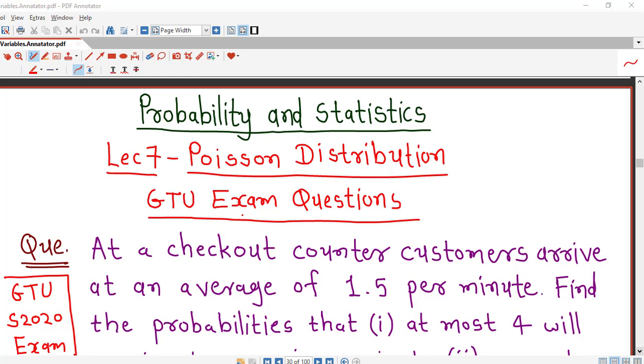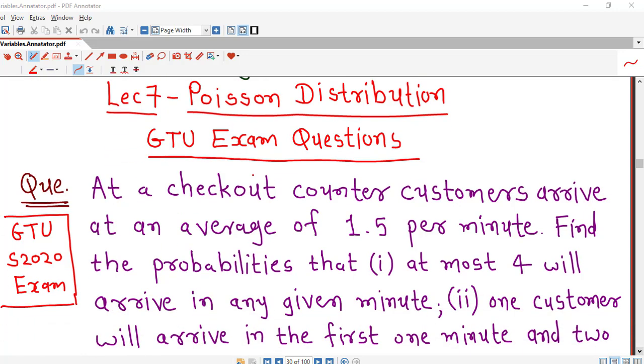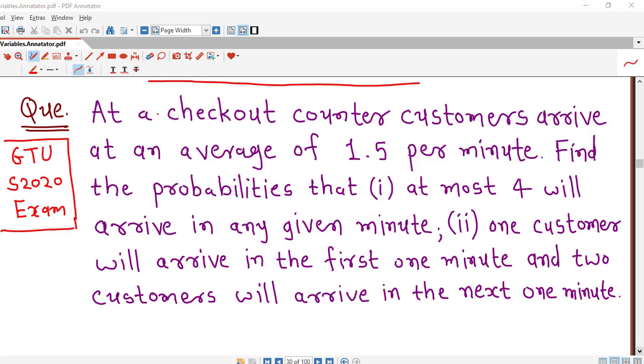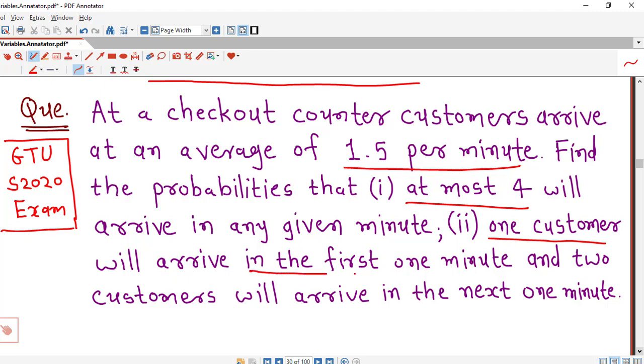In this lecture we are going to discuss one question on Poisson distribution which was asked in the GTU Summer 2020 exam. So let's try to solve this problem. At a checkout counter, customers arrive at an average of 1.5 per minute. Find the probabilities that at most 4 customers will arrive in any given minute, and second part is 1 customer will arrive in the first 1 minute and 2 customers will arrive in the next 1 minute.